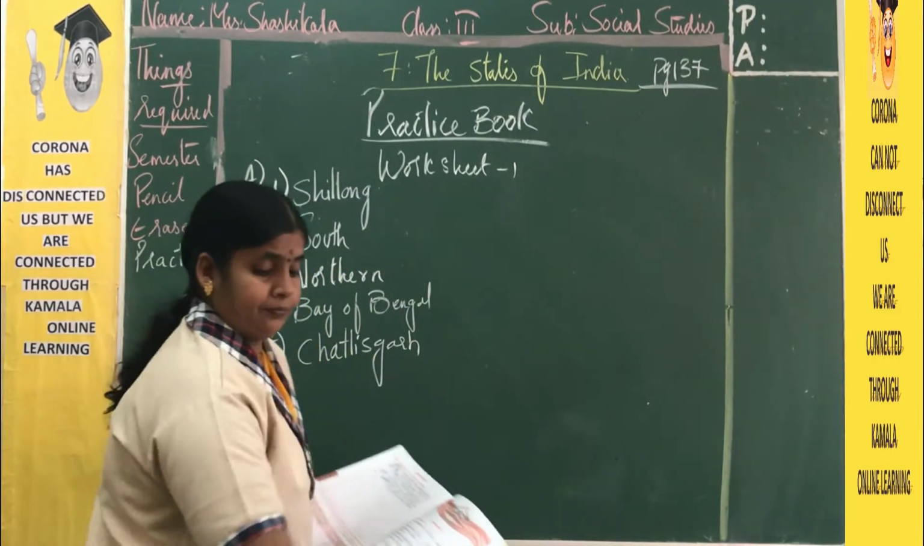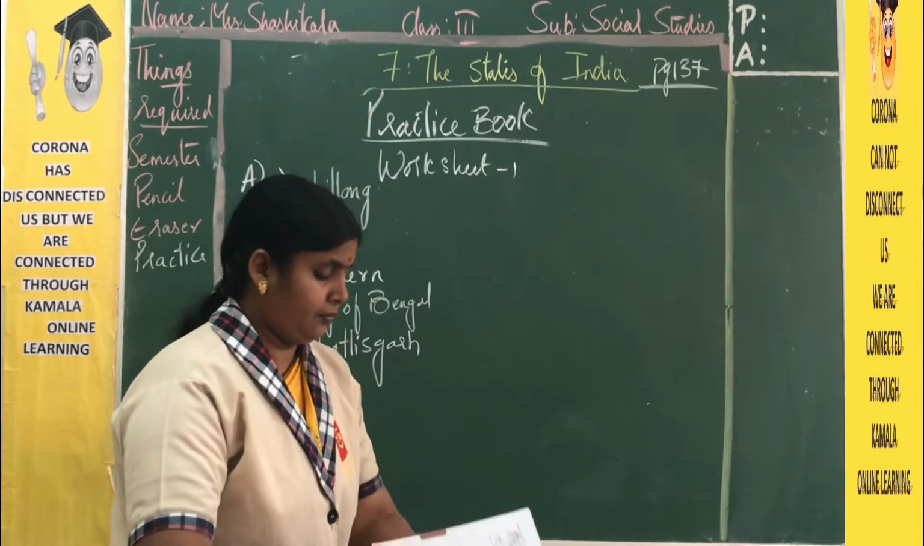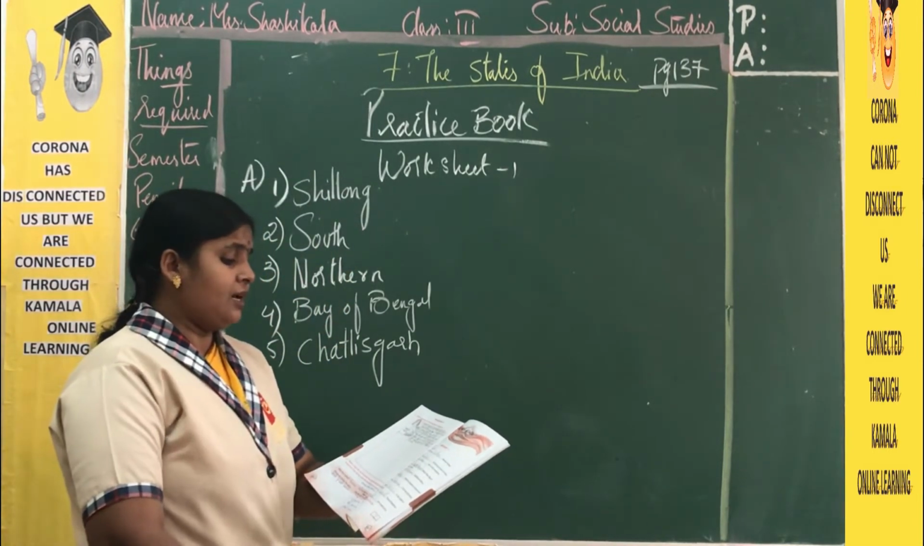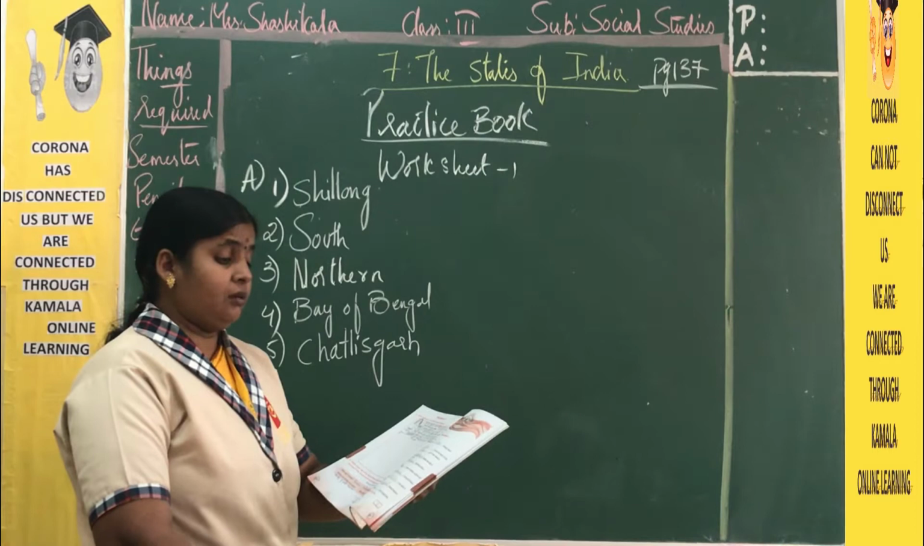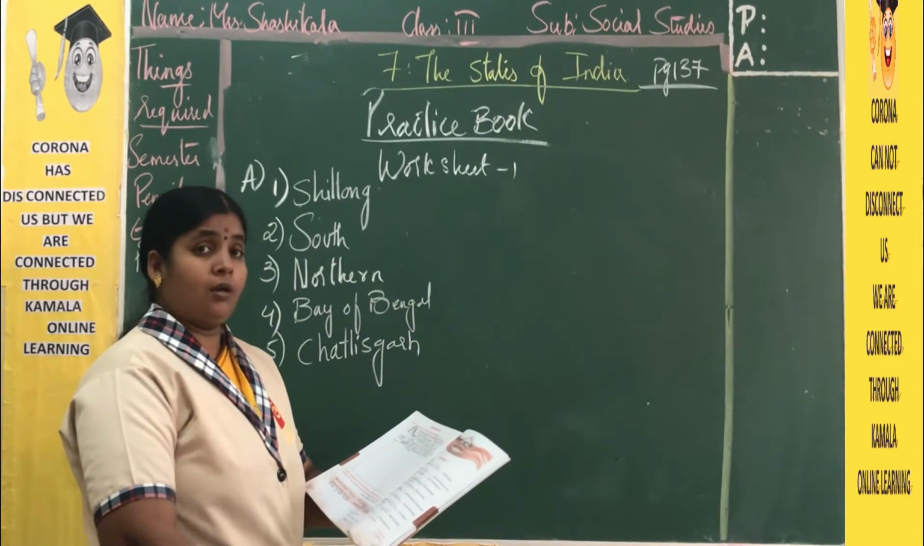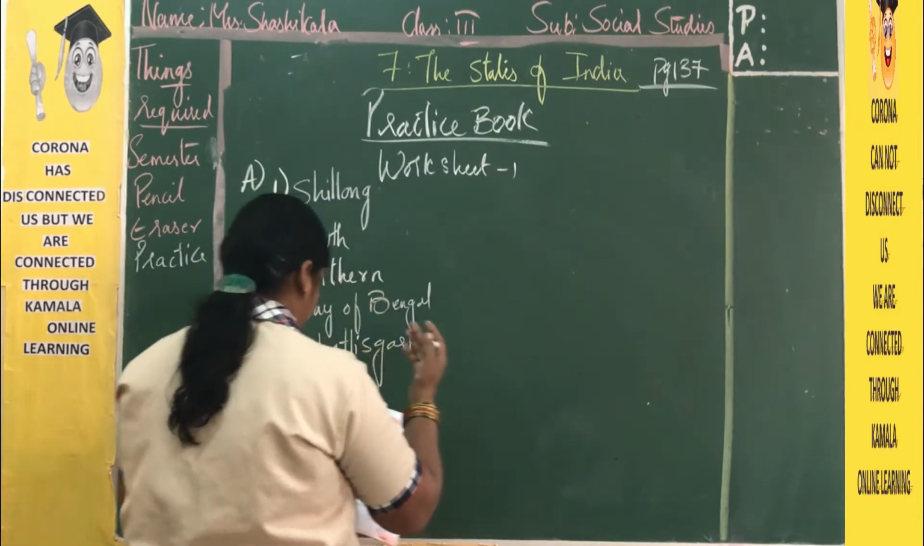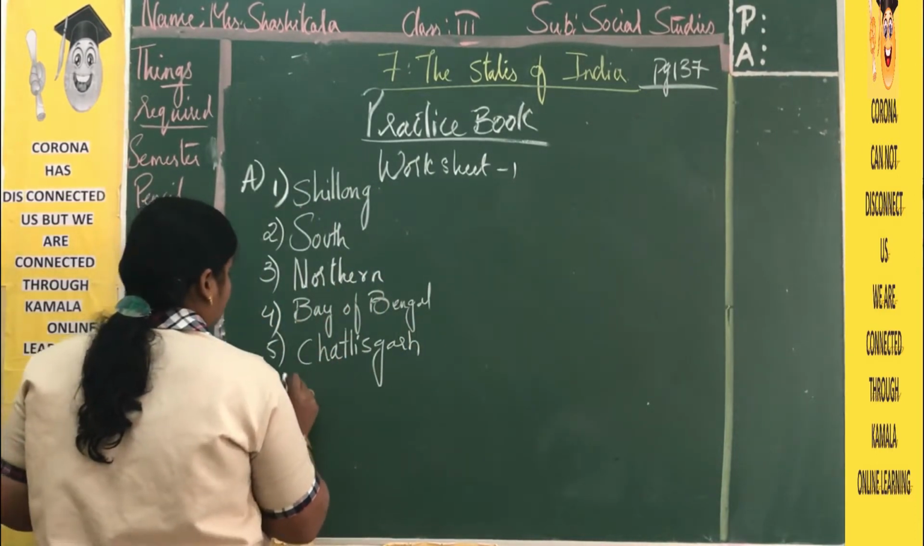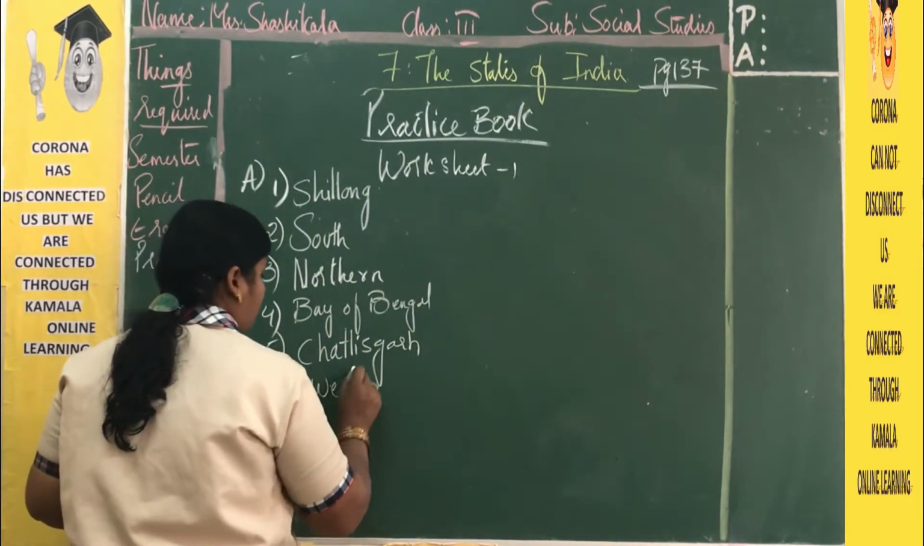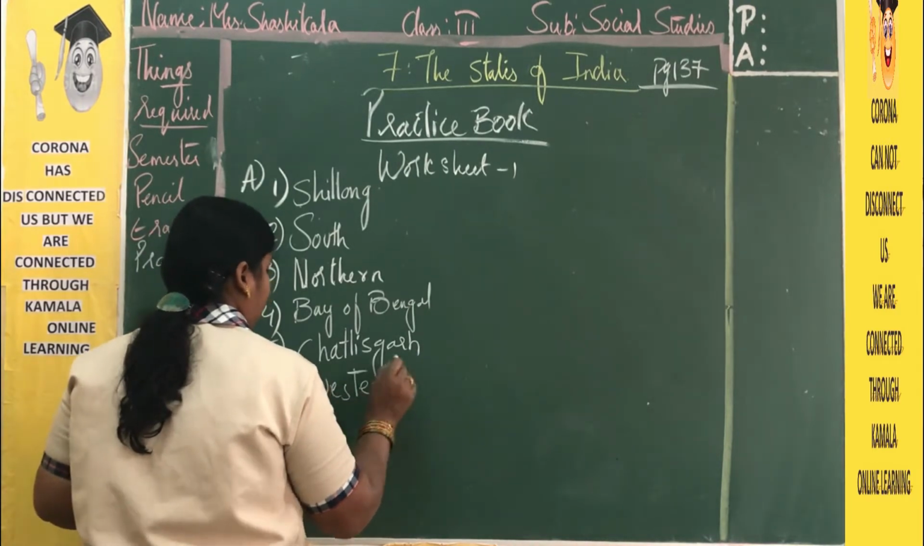So next one. Gujarat lies in the dash part of India: western, eastern, northern. In the east we have Arunachal Pradesh, and in the west we have Gujarat. So Gujarat lies in the western direction of our country.